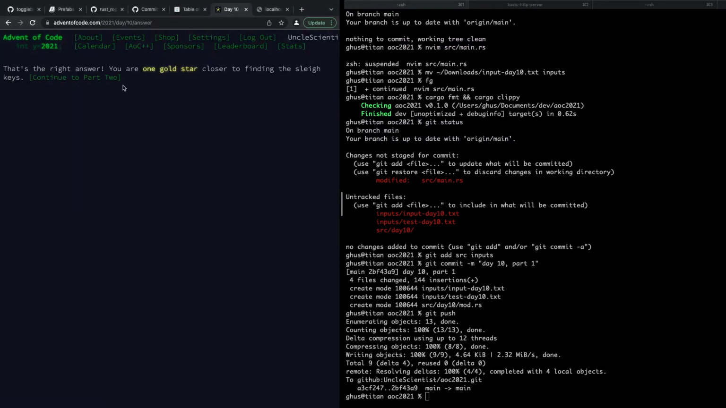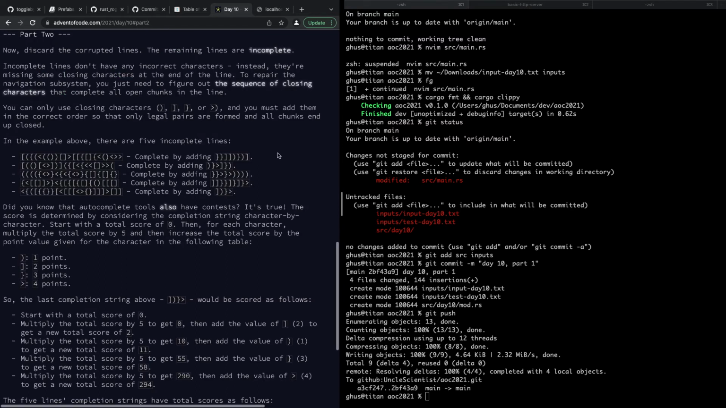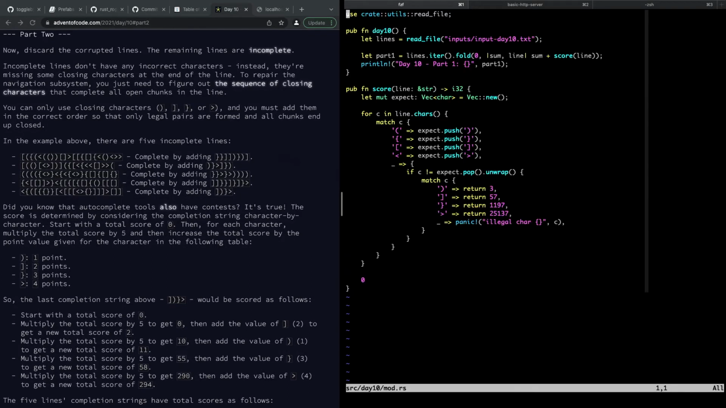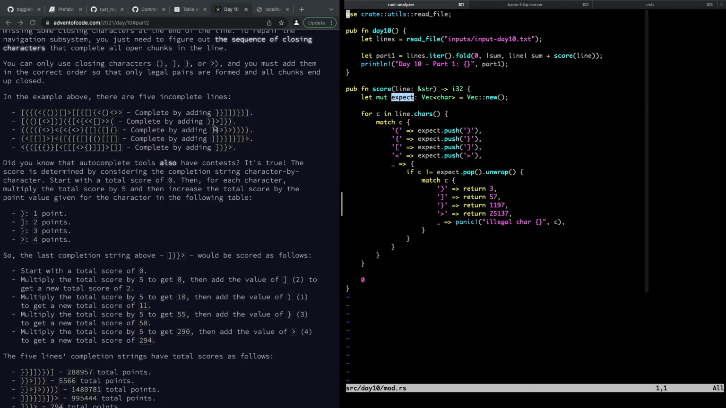That was fast. Okay, now day 10 part 2 is now discard the corrupted lines. The remaining lines are incomplete. Incomplete lines don't have any incorrect characters. Instead, they're missing some closing characters at the end of the line. Okay. And so we actually calculated that, right? We have that data. There. We have this in our expect vector, right? To repair the navigation subsystem, you just need to figure out the sequence of closing characters that complete out all the... Okay, and we have that. I think this is just describing how that works. Complete by adding this, complete by adding that, complete by adding that.